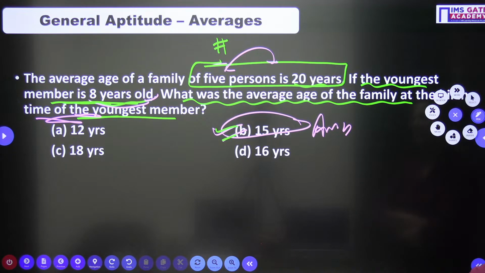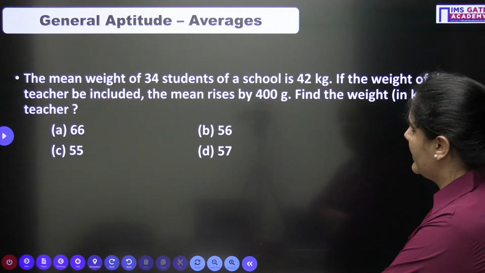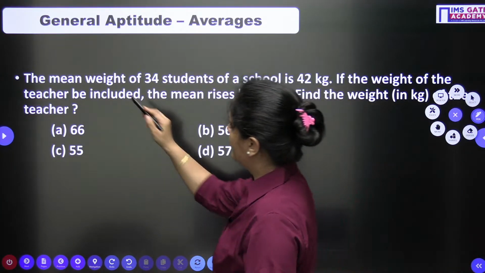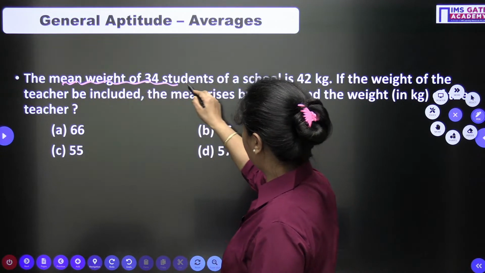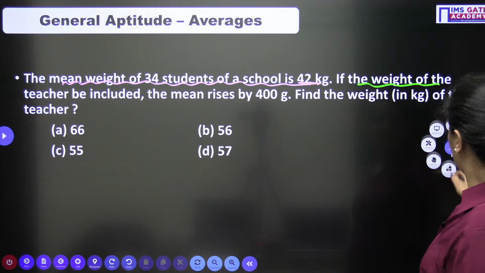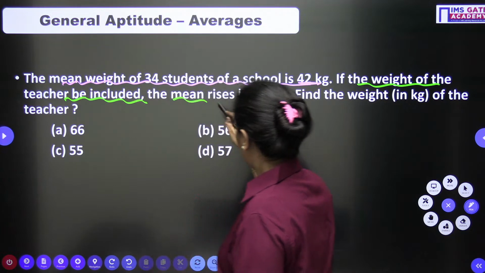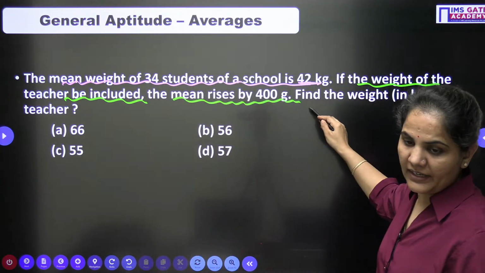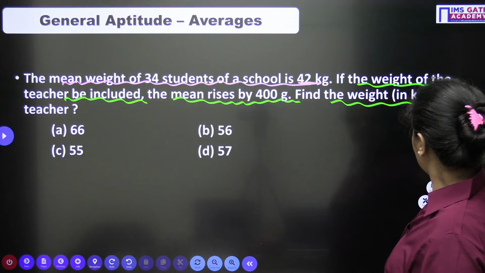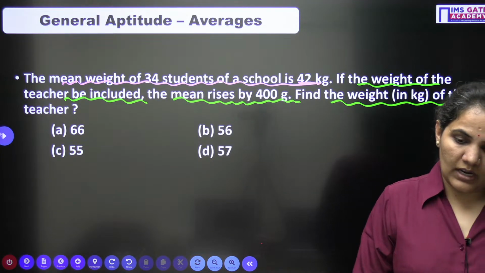All right. Let's go for the next question. This is a good one again. The mean weight of 34 students of a school is 42 kg. If the weight of the teacher is included, then the mean rises by 400 gram. Find the weight in kilogram of the teacher.